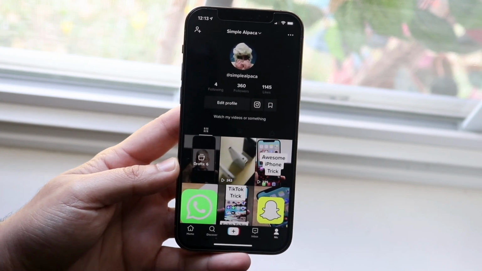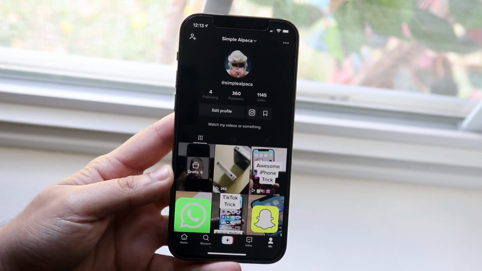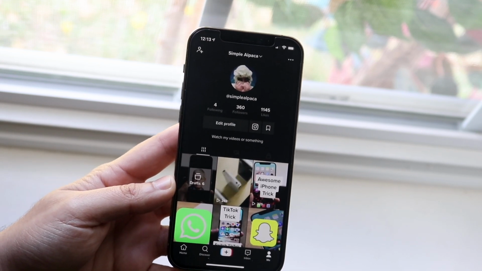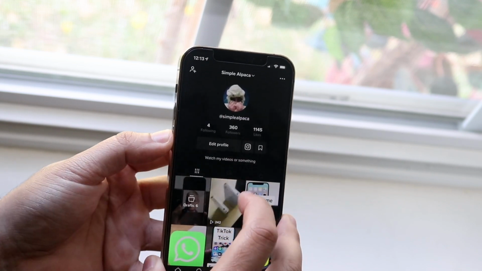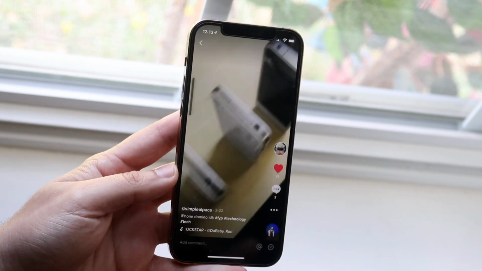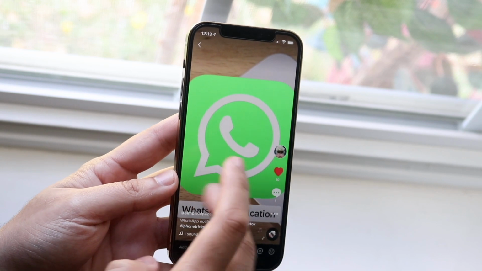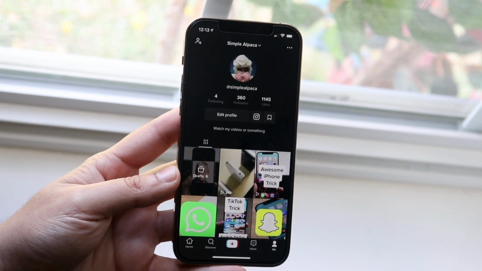As stupid as that sounds, if you just made a new TikTok account and you're going through your For You page and following everyone that comes up, so you see this one, this one, this one, you just keep following whoever, TikTok may assume that you're a bot.